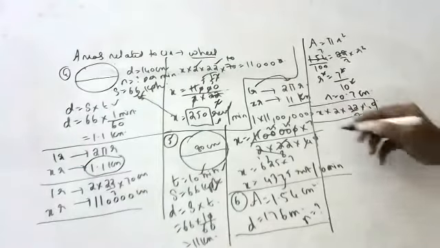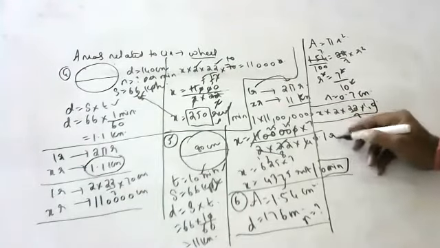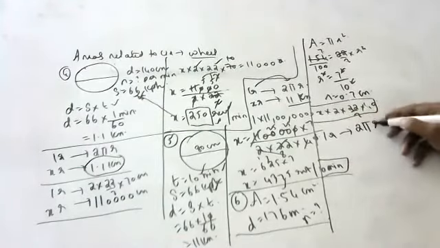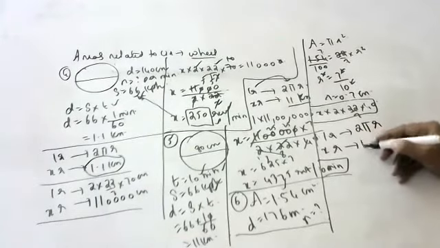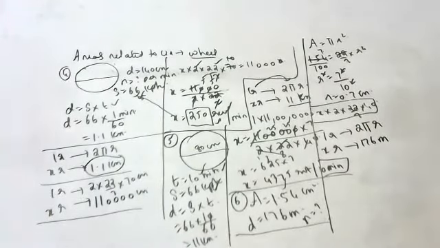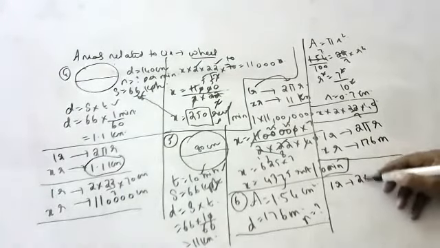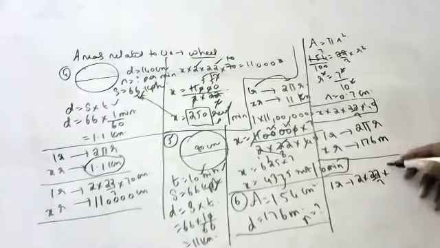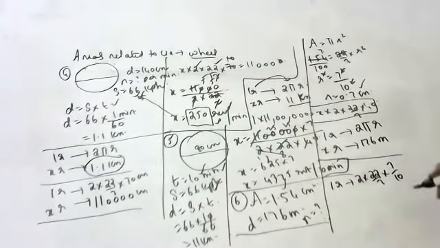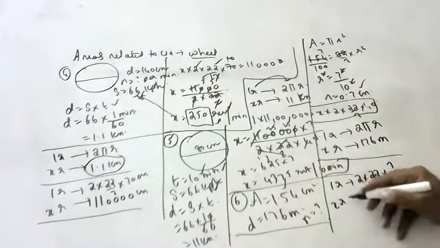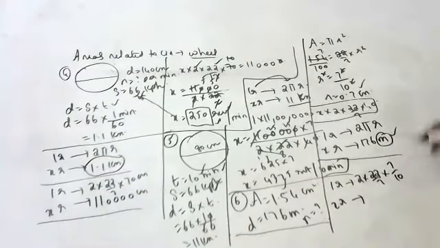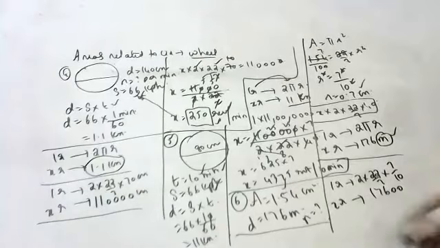Now one rotation is equal to what? One rotation equals 2 pi r, which is 2 into 22 by 7 into 0.7. How many rotations? x equals 176 meters, that is 176 centimeters... yes, sir.